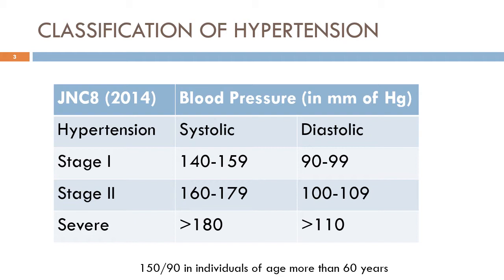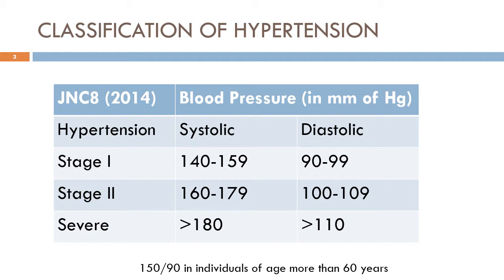According to the JNC 8 in 2014, that is the Joint National Committee of USA, the definition of hypertension extends in three stages: stage 1, stage 2, and stage 3, where stage 1 is defined as systolic pressure of 140 to 159 and diastolic of 90 to 99. Stage 2 patients are defined as having blood pressure of more than 160 and less than 180, while diastolic pressure of 100 to 109 mm of Hg.